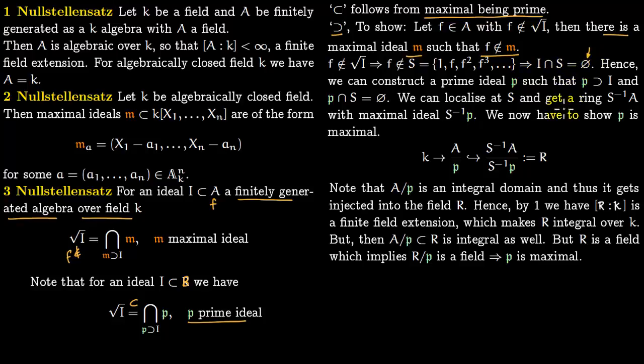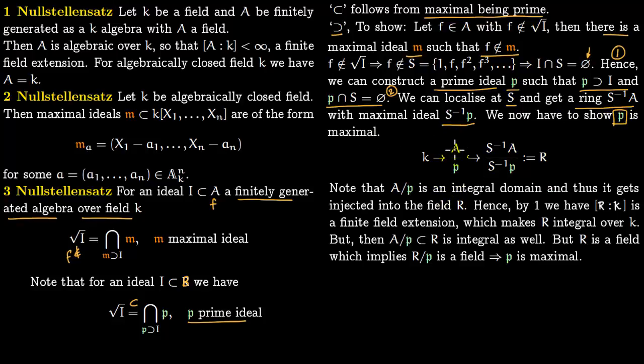Now we are going to use some facts from before. If you have something like this, then we can always construct a prime ideal P such that P contains this ideal I, and P also does not intersect the multiplicatively closed set S. This is our fact 1. Fact 2 is we can localize our ring A at S, and we get the ring S inverse of A, and it will have this maximal ideal S inverse P. So now the only thing left to show is that P is maximal.